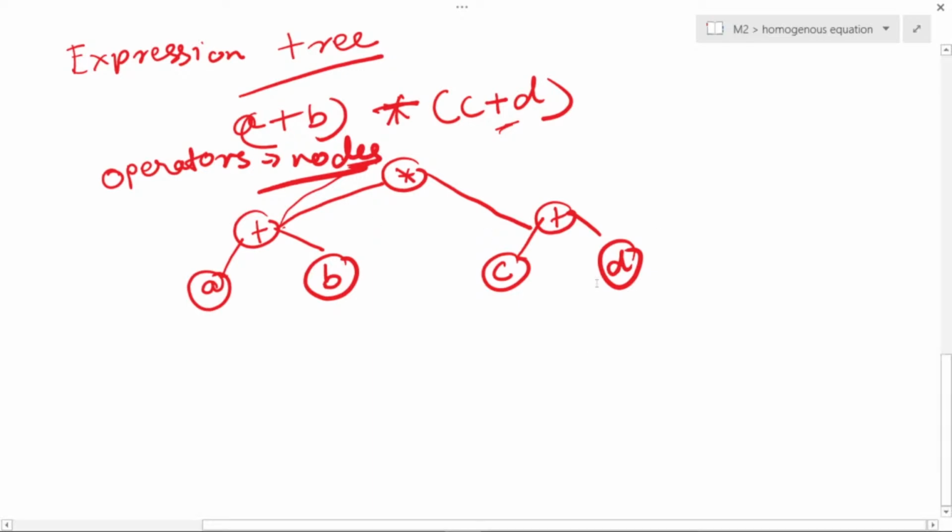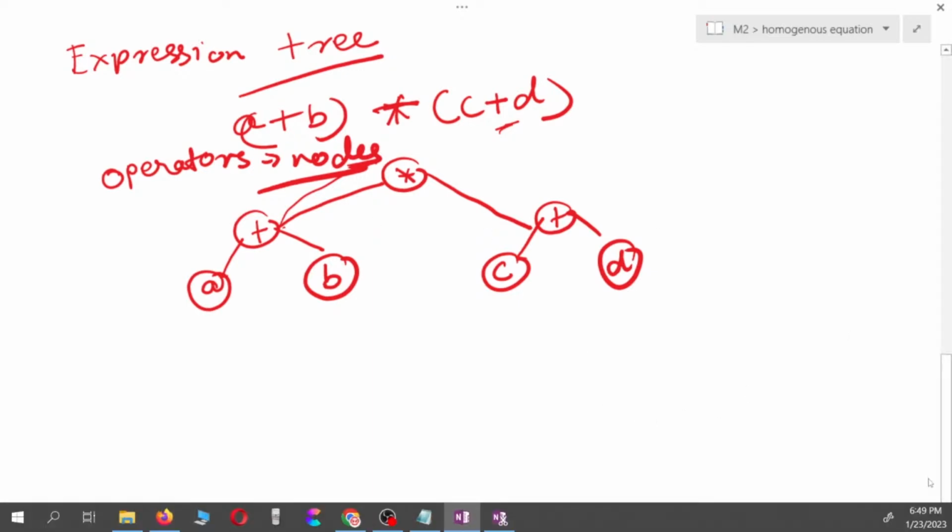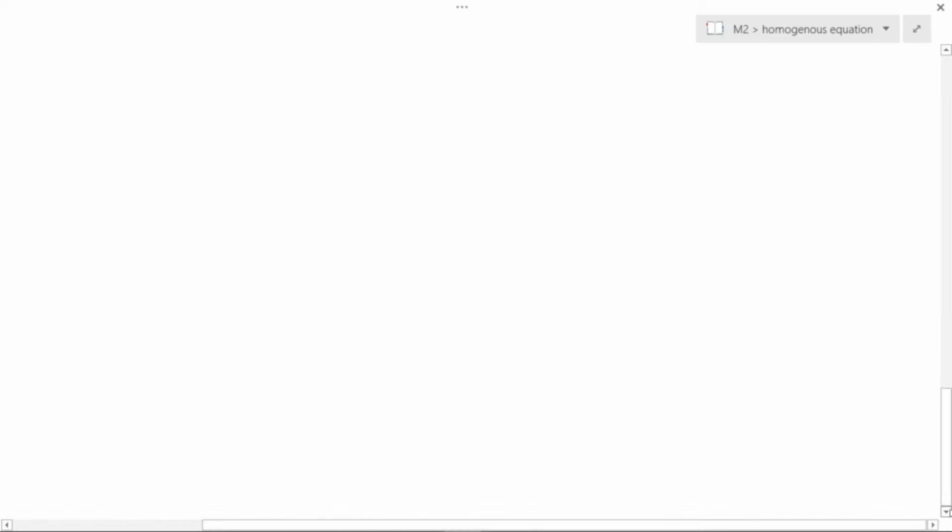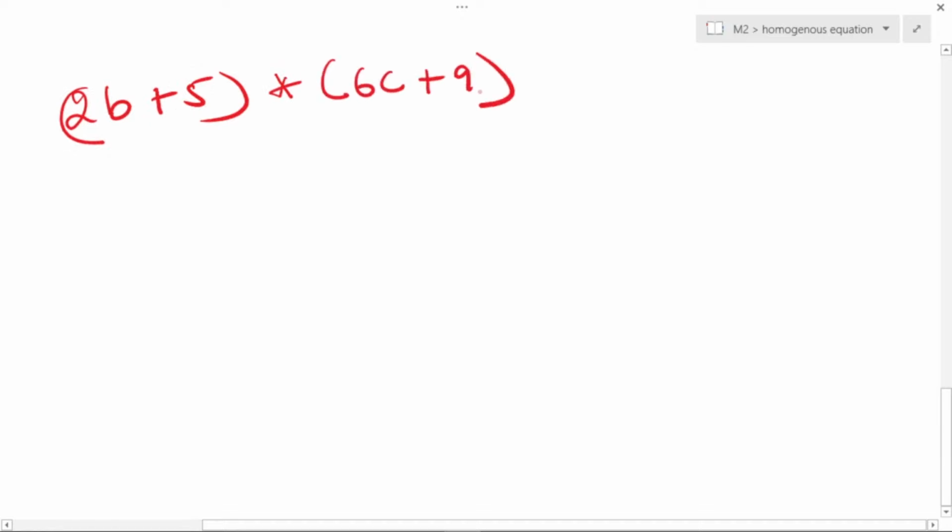Okay, taking a harder expression. Let's say 2b plus 5 into 6c plus 9. Now, if you take this expression, you have 2b, so 2b is 2 into b. Am I right?